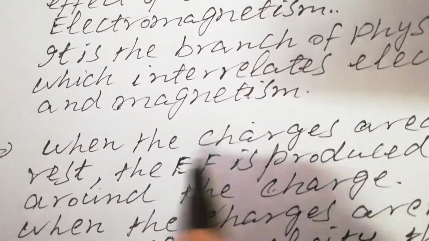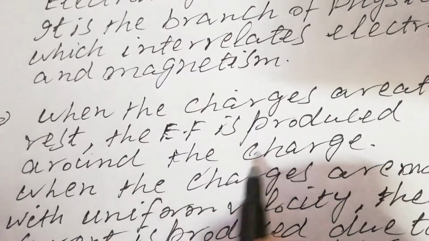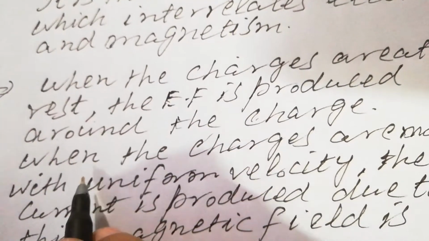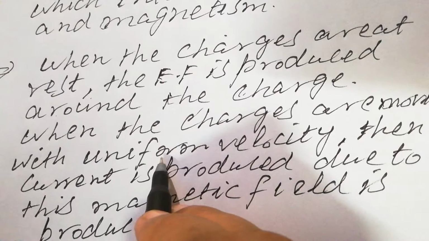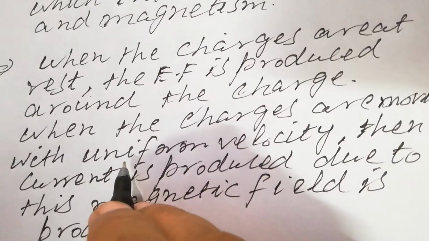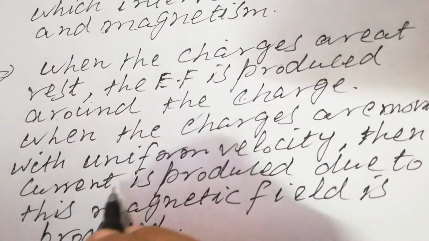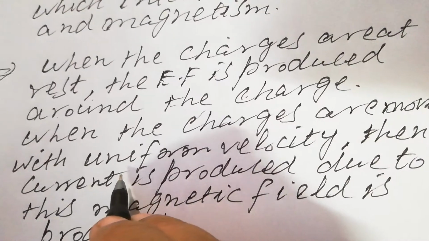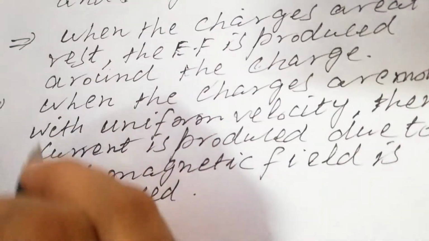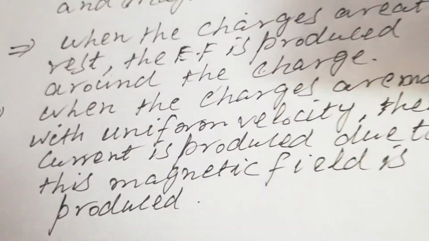So students, look at the case here. When the charges are at rest, I mean they are not moving, an electric field is produced around this charge. And when the charges are moving with uniform velocity, when the charges are in motion, you all know current is produced. And due to this, a magnetic field is produced around the wire in which the current is passing. So that is the difference between electric field and magnetic field.